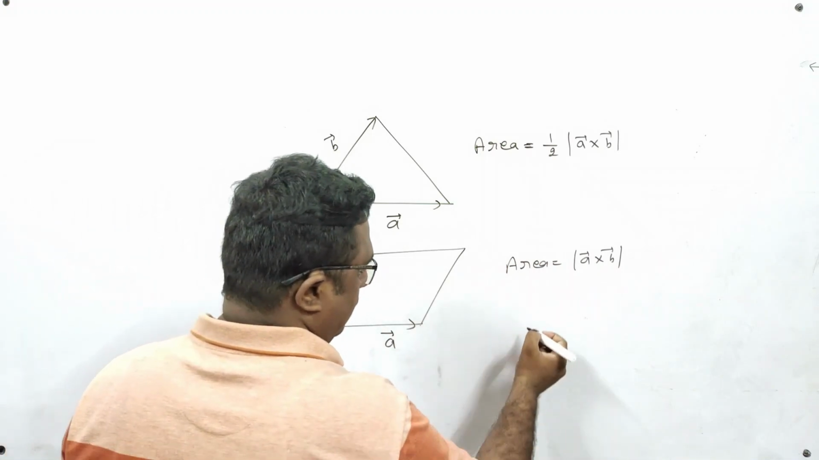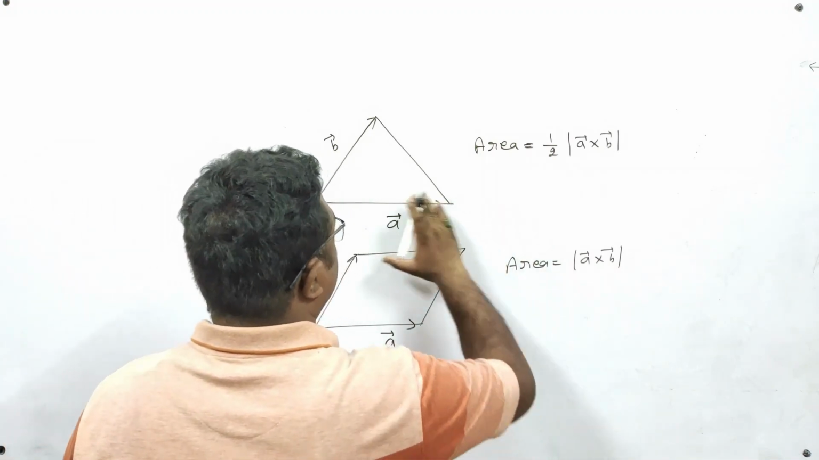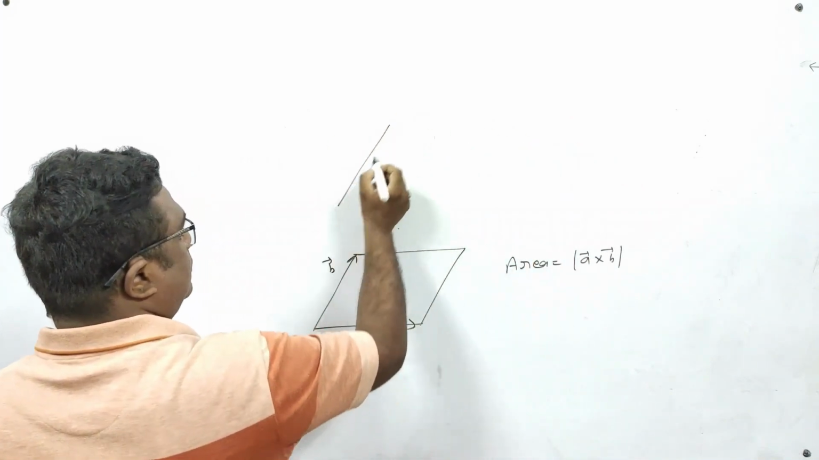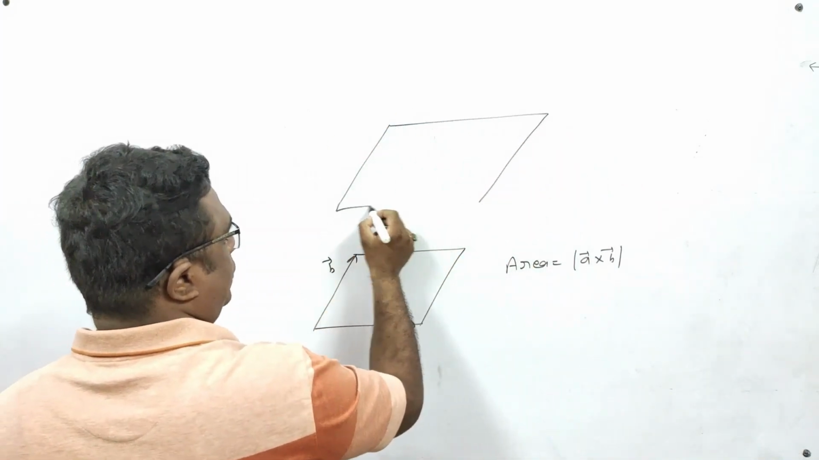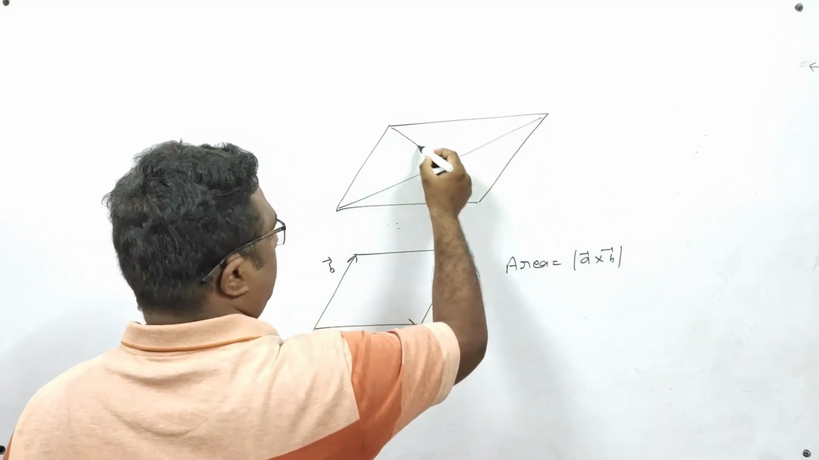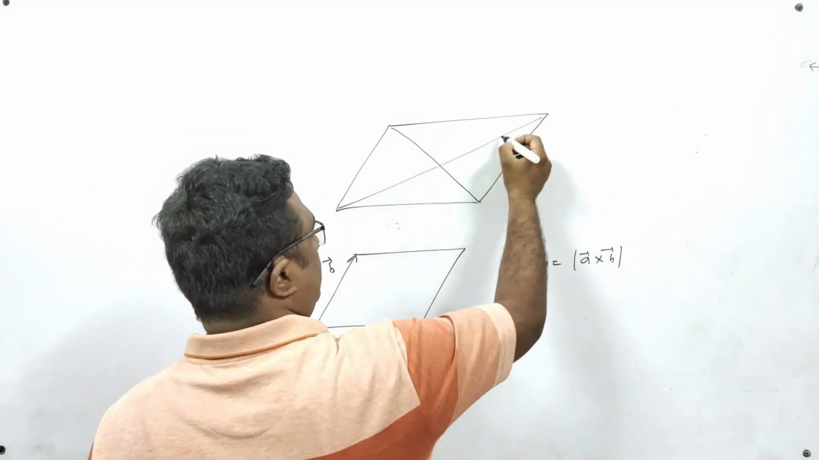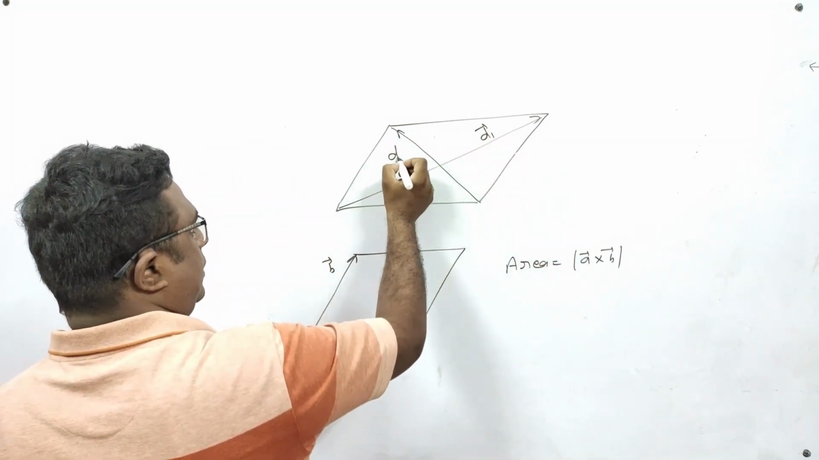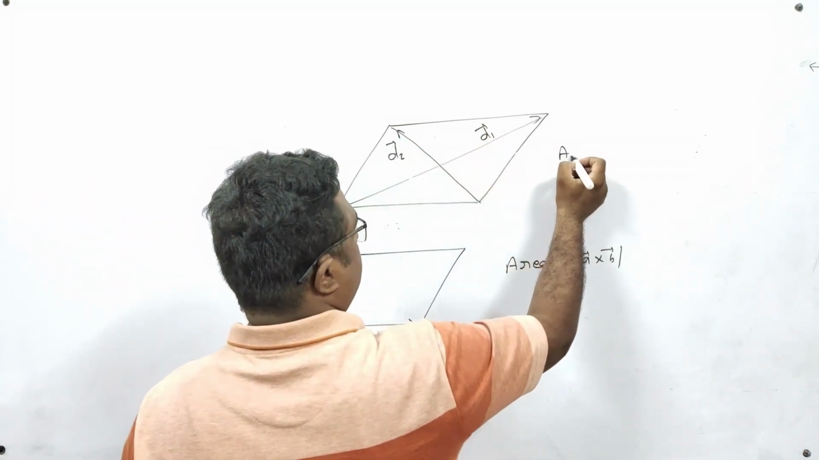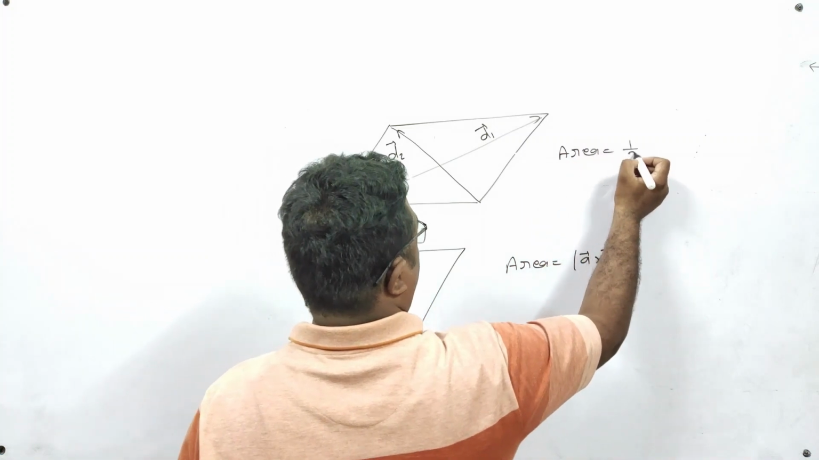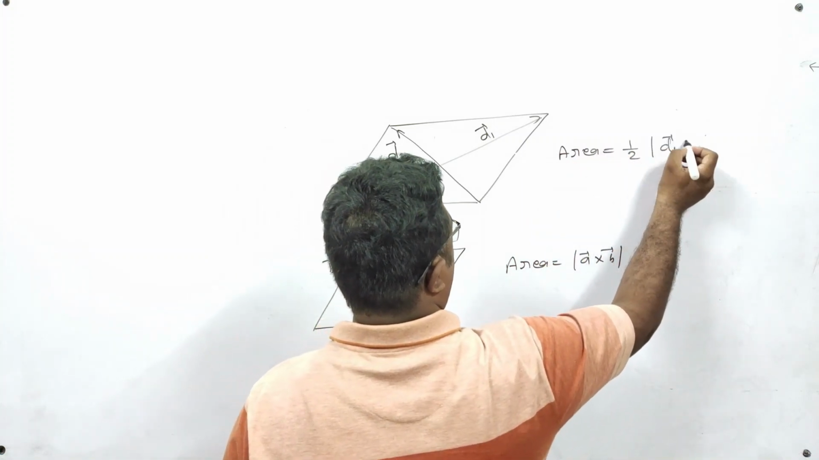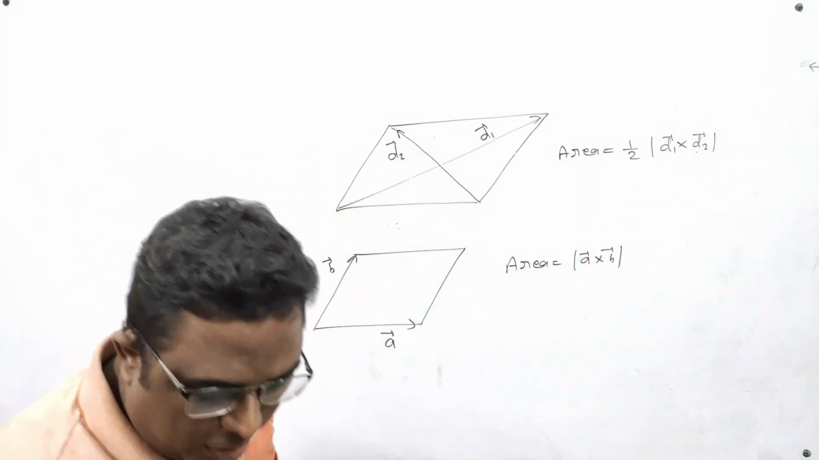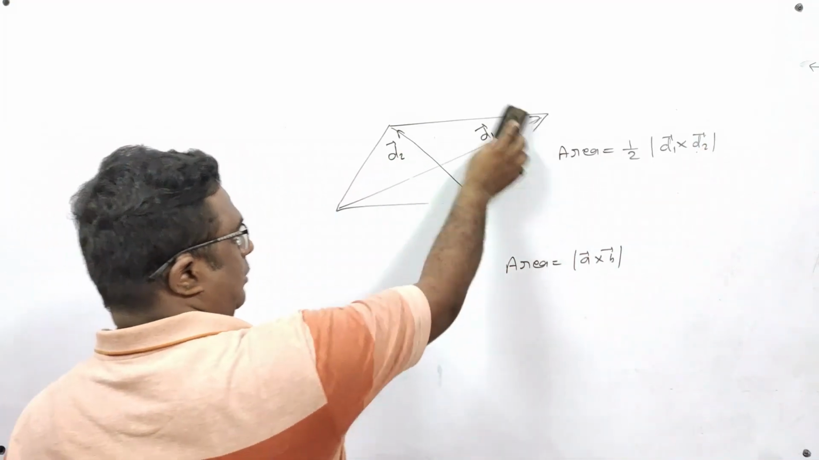Suppose you are having a parallelogram in which diagonals are given to you. This diagonal is d1 vector and this diagonal is d2 vector. Then the area of this parallelogram will be half magnitude of d1 vector cross d2 vector. So with the help of these formulas you can find out the area of triangle and parallelogram.